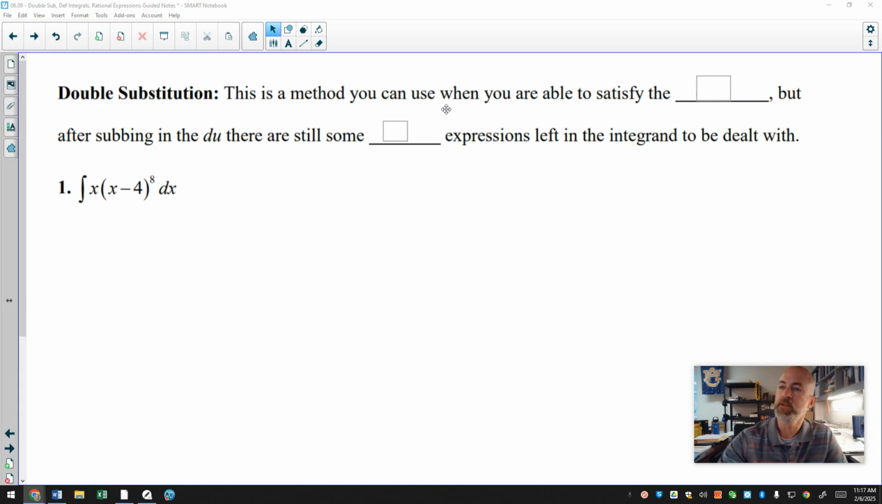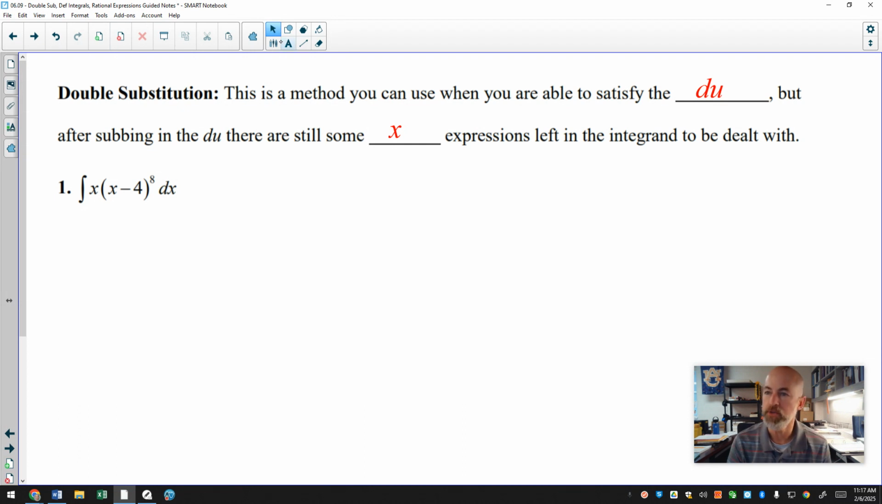But this is a method that you can use when you're able to satisfy your du. And I tell my students that the most important part of substitution is to account for that du. But sometimes when you substitute your du in and you do everything you can easily do, there are still some x expressions left over that need to be dealt with. And so that's what we have right here with example number 1.